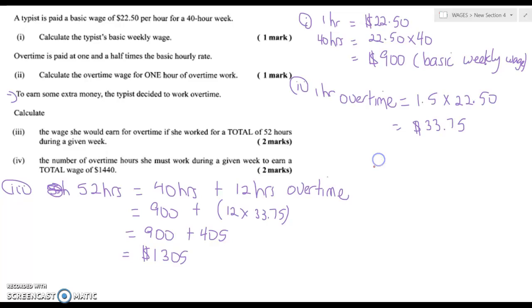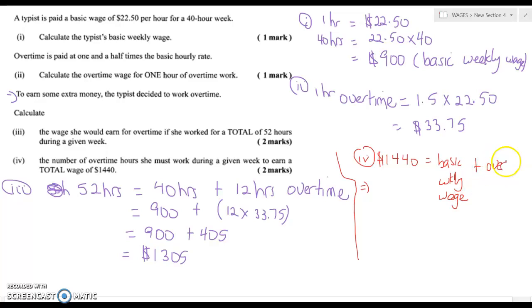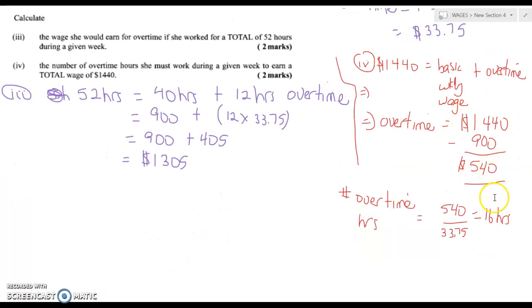So yes. And the last piece now, if she wants to earn $1,440, right? Remember her basic wage. If she wants her total earnings to be that, that will be her basic weekly wage, right? So that would be, her overtime would then be what? You have to take away $1,440, take away $900, right? So let's work that out. So I just went ahead and subtracted and finished that out.